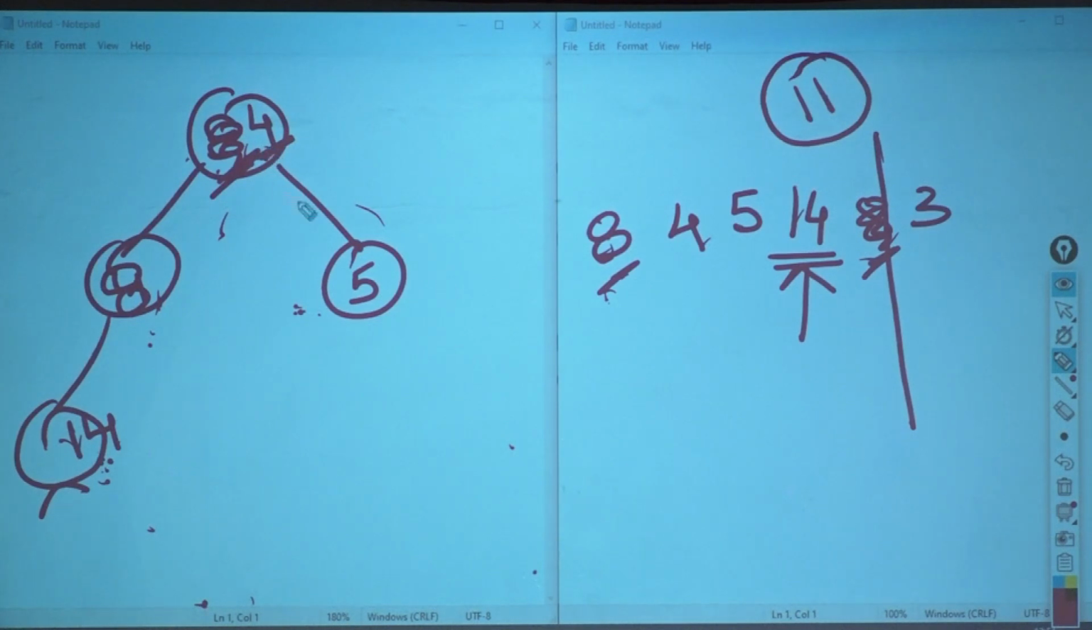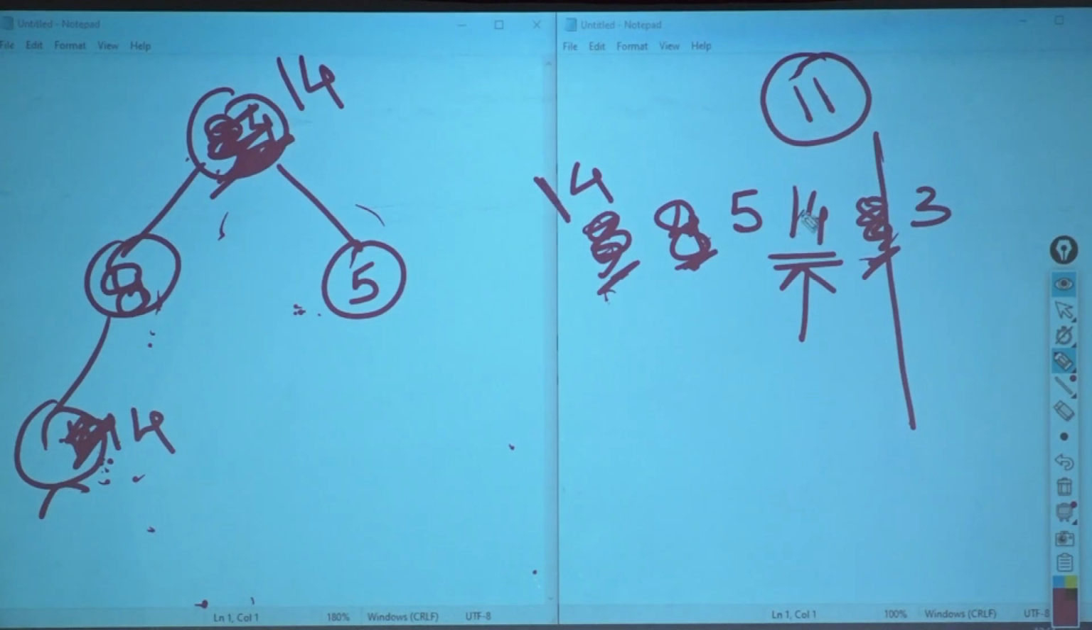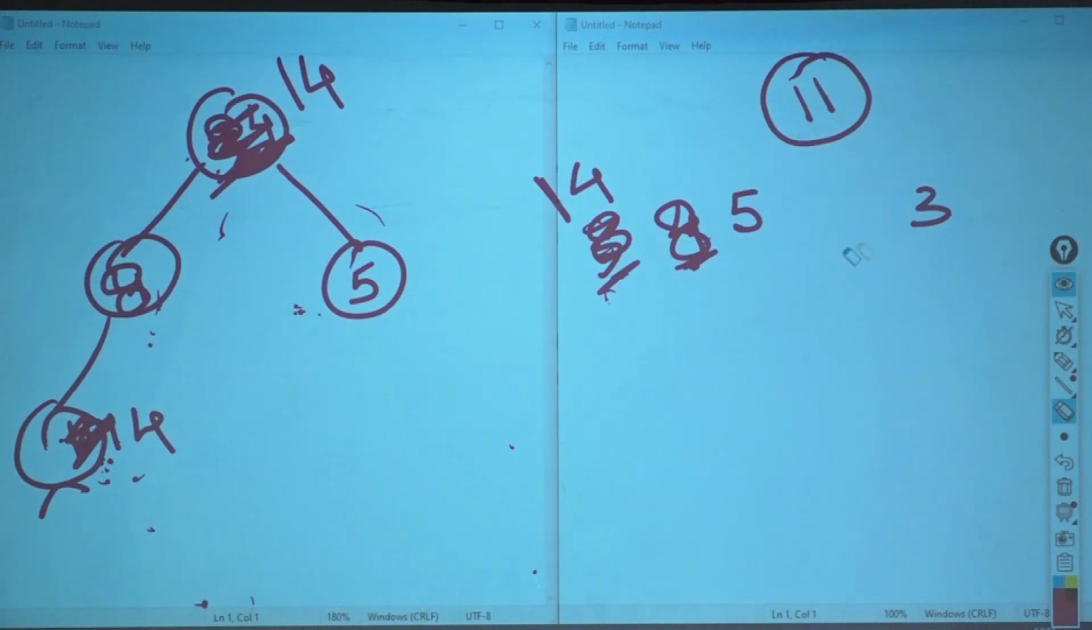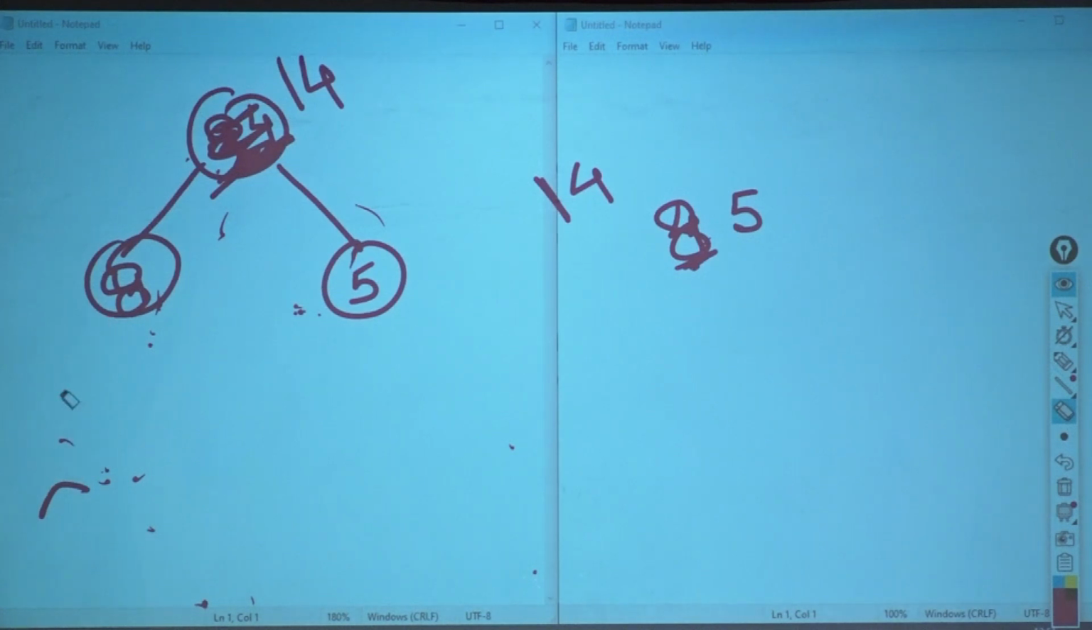Now suppose I want to delete 4. Now what to do? 4 has to be deleted. Now where is 4? Here. 8 is over here. Now 4 needs to be deleted. What do I do? Swap it with 14. Okay. So this becomes 4. This becomes 14. Then I will delete this entire thing. Okay. I have deleted this.